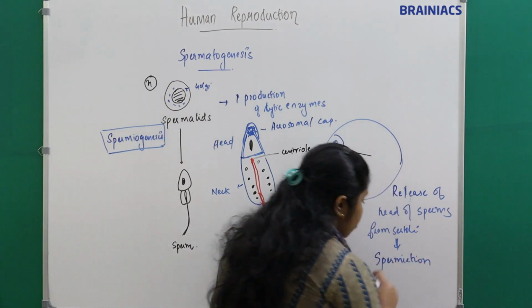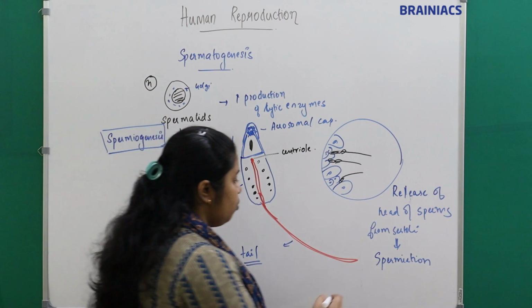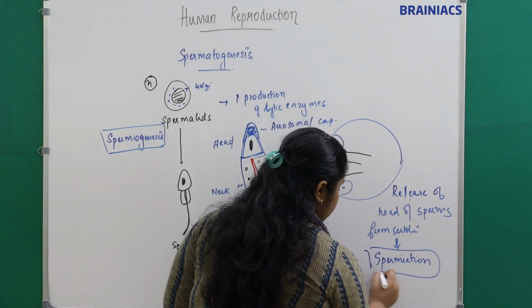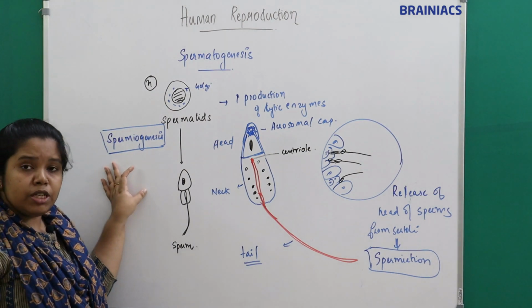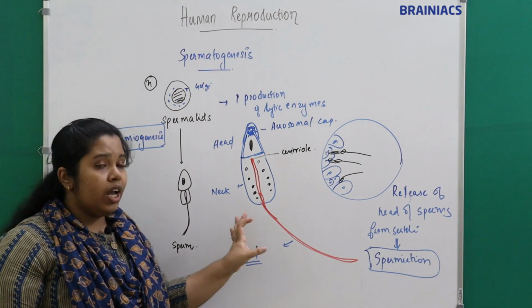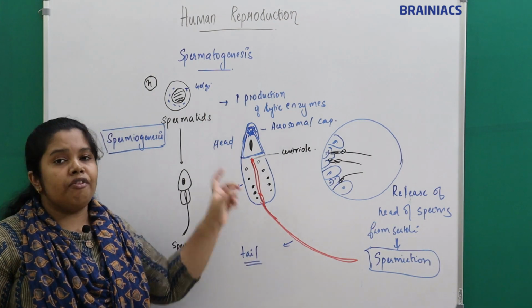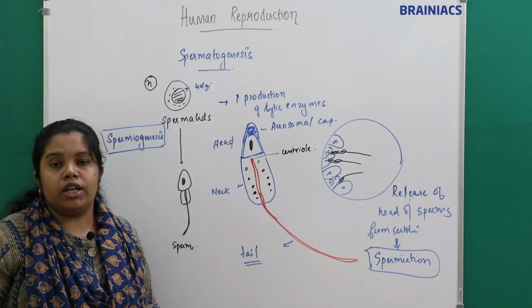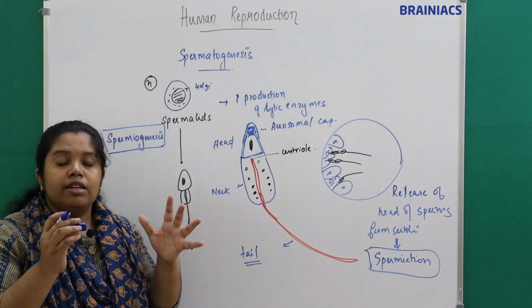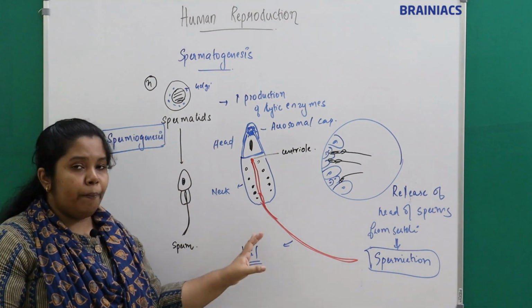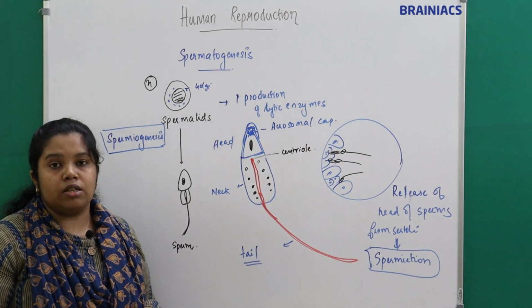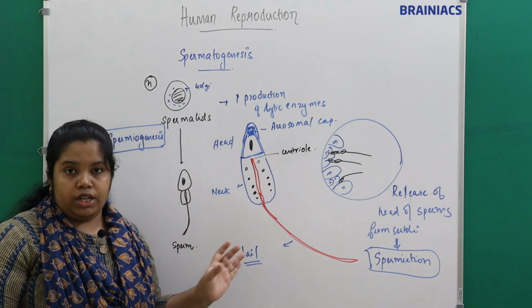Spermiation. So after spermatogenesis we have seen two processes. One is what? One is spermiogenesis. What is meant by spermiogenesis? The formation of a sperm or spermatozoa from a spermatid is called as what? It is called as spermiogenesis. There are morphological changes that occur in the spermatids to form the sperm. That is called as spermiogenesis, right?